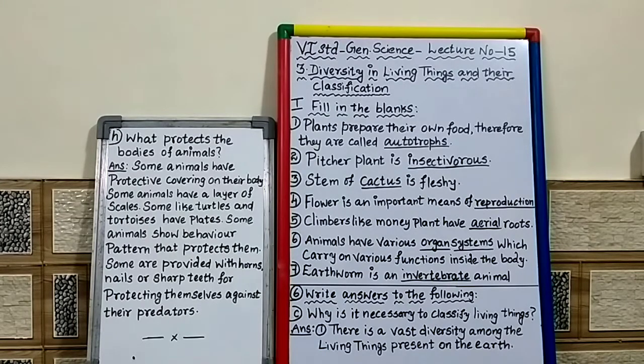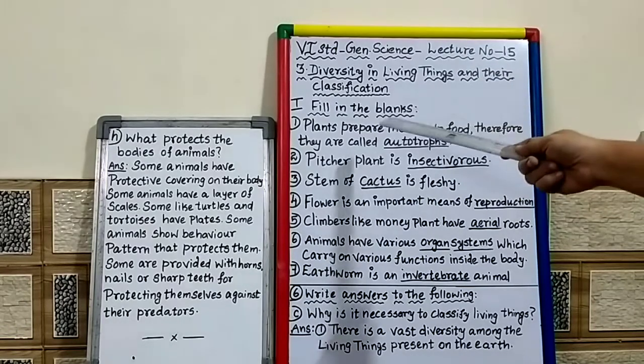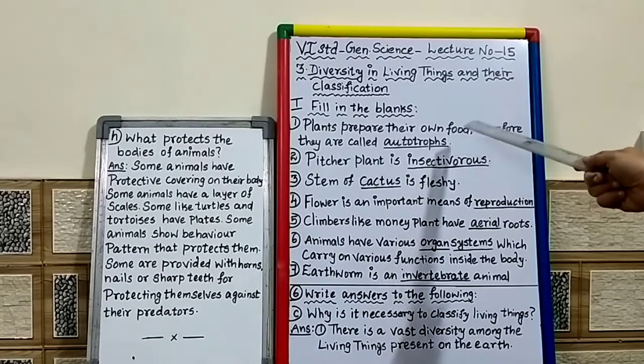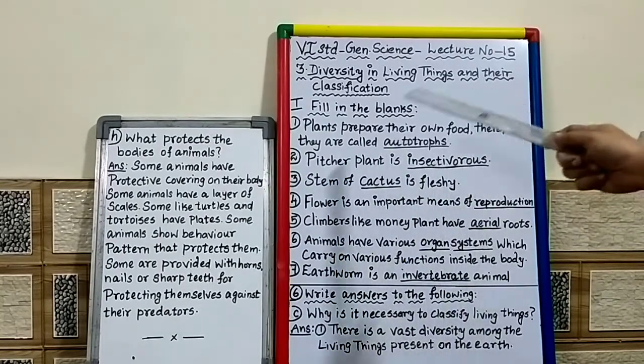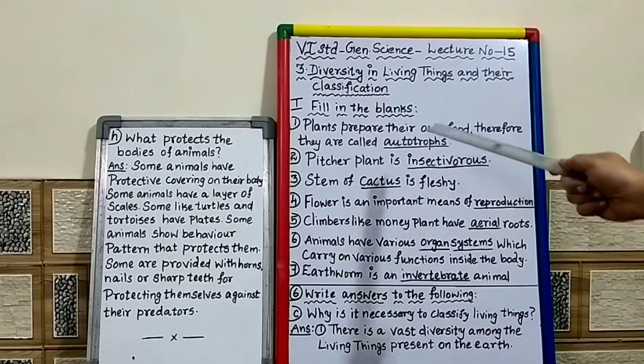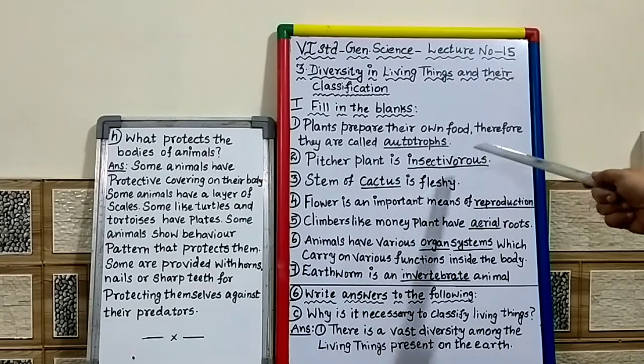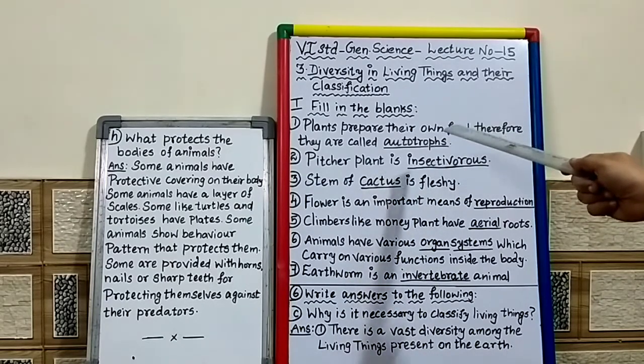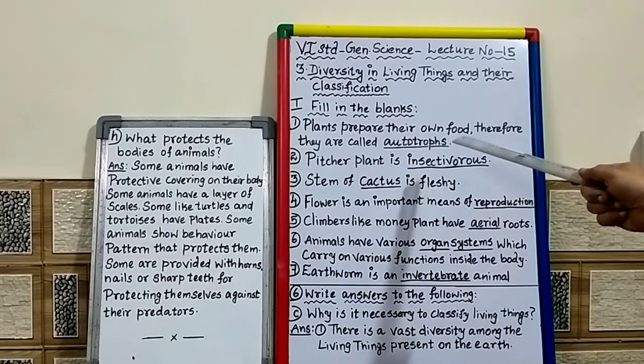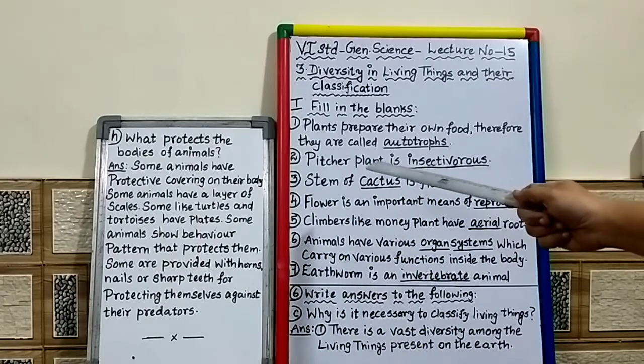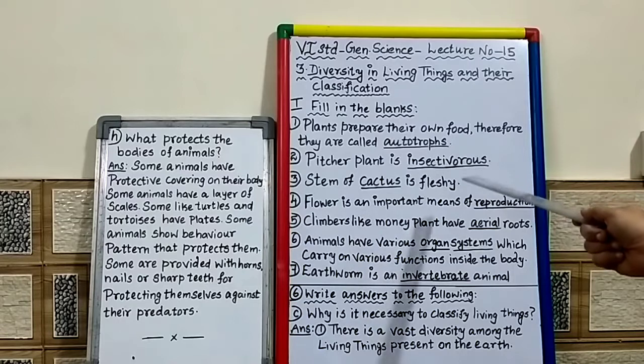The first one we are going to see today is fill in the blanks. First one, plants prepare their own food. Therefore, they are called dash. Answer is autotrophs. Number 2, pitcher plant is dash.